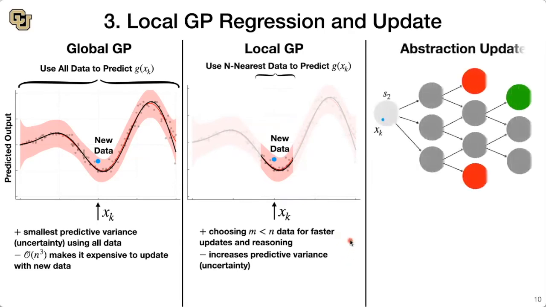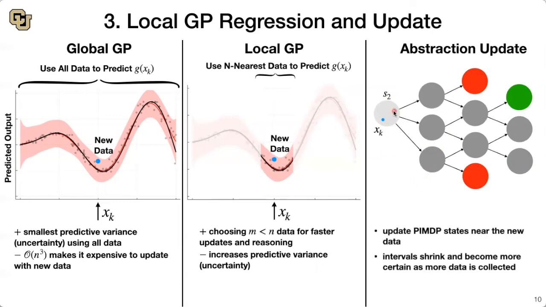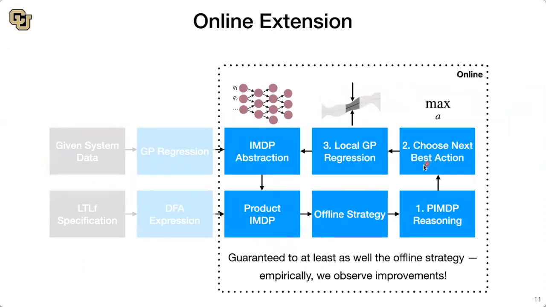Once we have the GP, we can finally update our abstraction by identifying those states around the new data that we've just collected and trying to improve the transition intervals between each one of these states. And as we collect more data, we can expect some intervals to disappear completely as our abstraction starts to represent the true transition dynamics even more. That's the online extension to our offline synthesis algorithm in a nutshell. And as I mentioned previously, we're guaranteed to at least do as well as this offline strategy, but empirically, we observe big improvements in closing this loop.